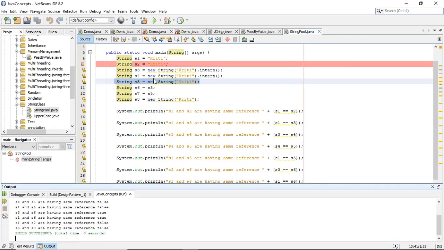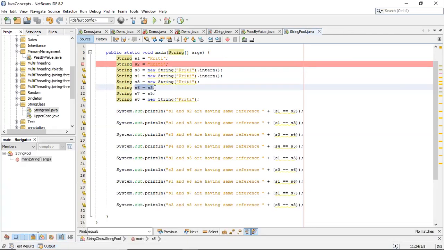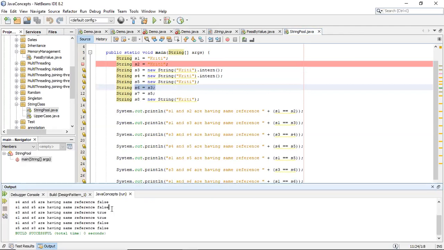Now let's see what is there in case of S6 and S3. So S6 has been created pointing to S3. Now let's see the output of whether S6 and S3 are equal. They are equal because S6 is directly pointing to the reference of S3 and S3 is pointing to Kriti. So S6 and S3 both are pointing to the same thing. Both references are same. Now the question could be, is S6 equal to S1? Yes, because S3 has been created using the intern, so it is pointing to the string pool and S6 has also been created there.